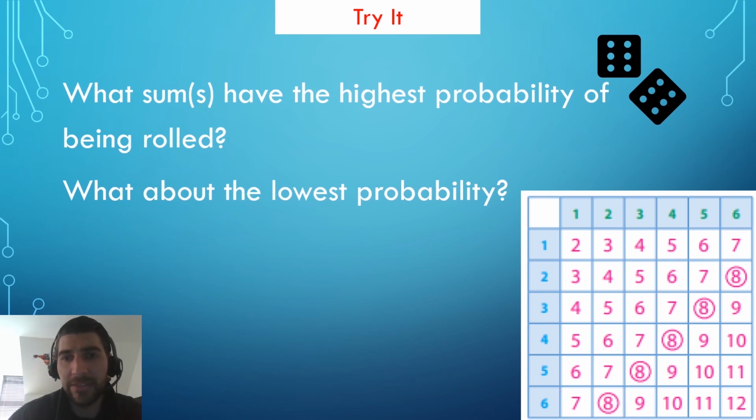There are 2 answers here, 2 or 12. Each number only appears once in this sample space. So there is a 1 in 36 chance of rolling a 2 and a 1 in 36 chance of rolling a 12. They each have a probability of roughly 3%.